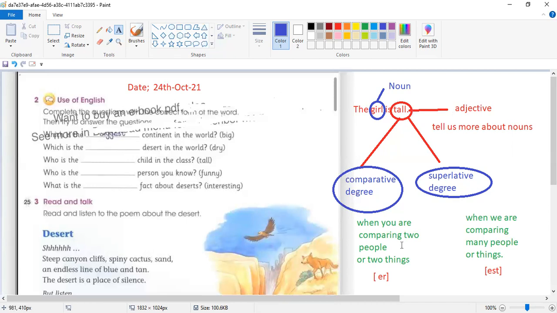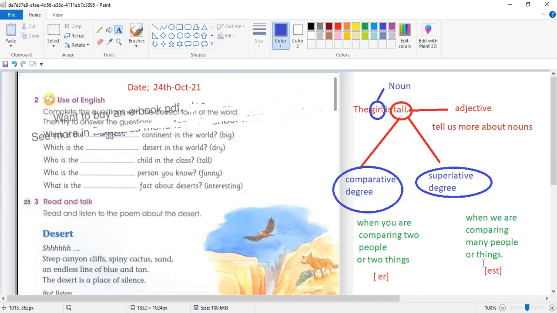Then adjectives have two types: comparative degree and superlative degree. Comparative degree is when you are comparing two people or two things or maybe two cities. For example, you can say Jeddah is a bigger city than Taif, or you can say Taif is a smaller city than Jeddah.